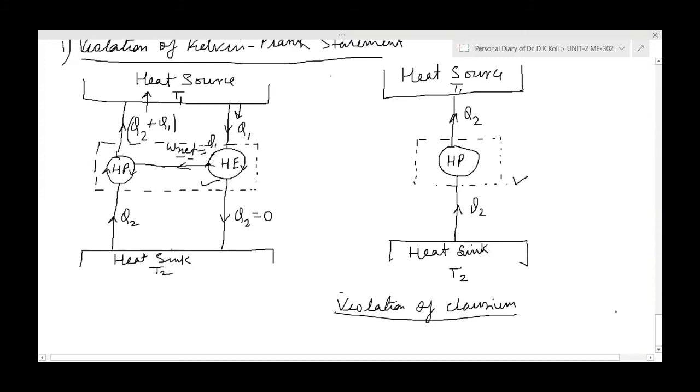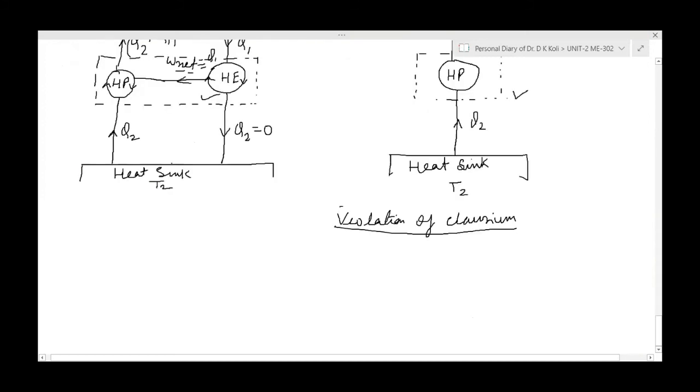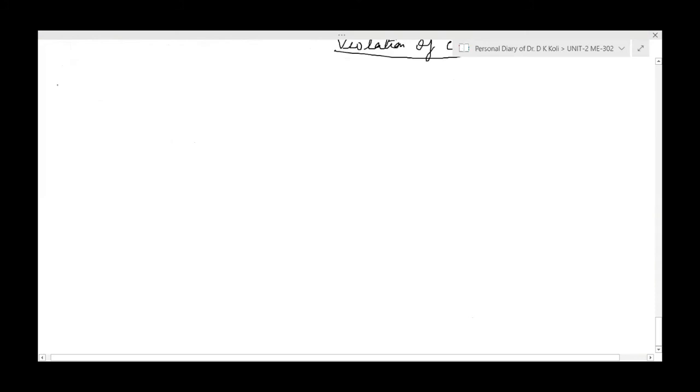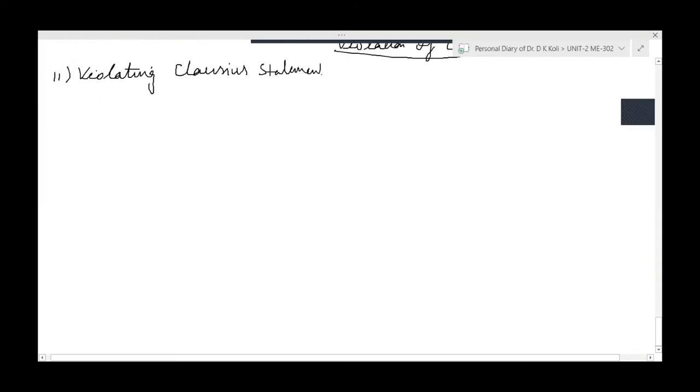Now in the second case, we will violate the Clausius statement. So second, we are violating the Clausius statement. What will happen in this case? We will check it. Again, the same. There is a heat source.